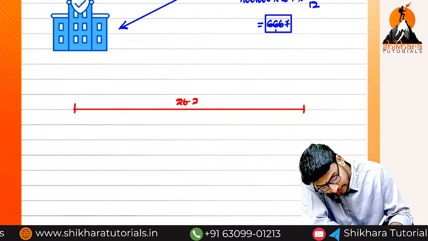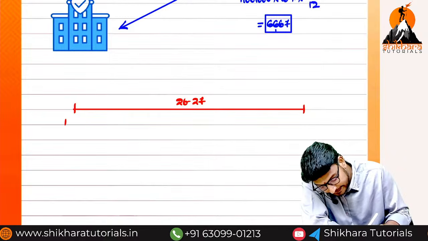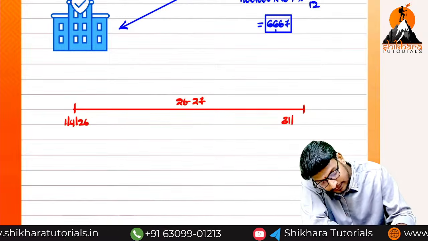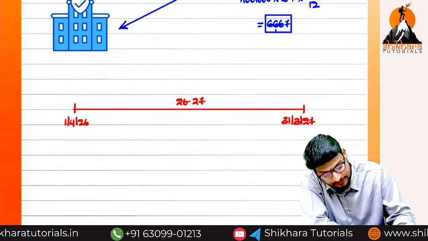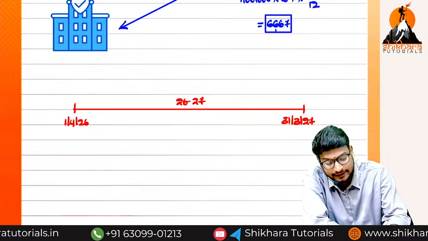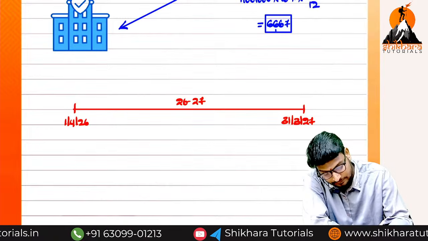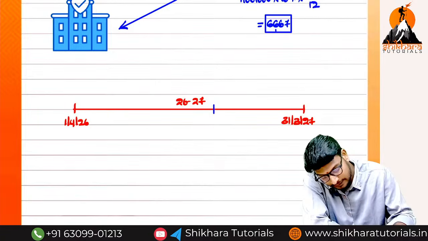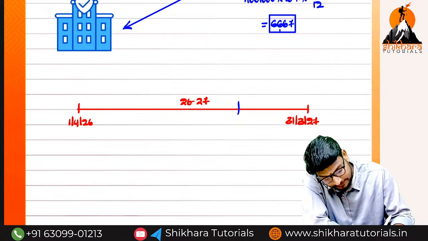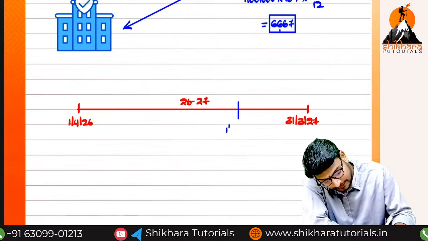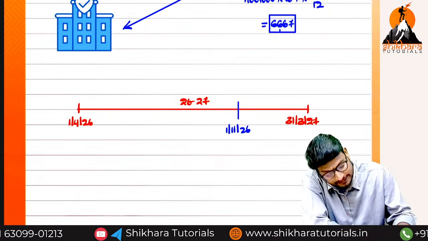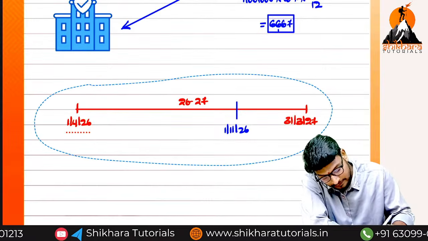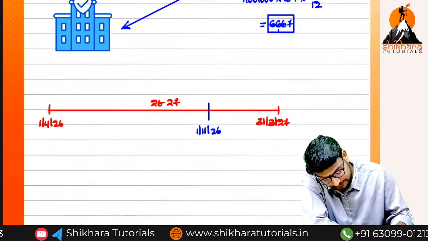26, 27. Can you tell me the starting date? 1/4/26. What is the ending date, ma? 31st March 27. Can you tell me the bill drawn date? Okay, we can take somewhere around here. 1/11/26. Can you tell me the maturity date?